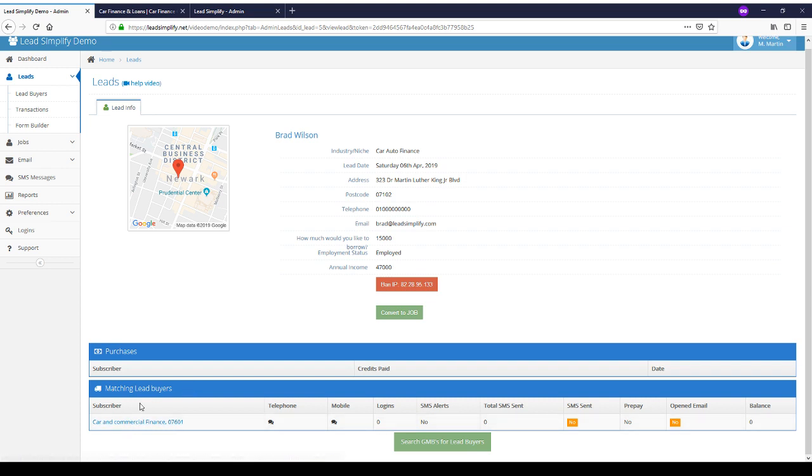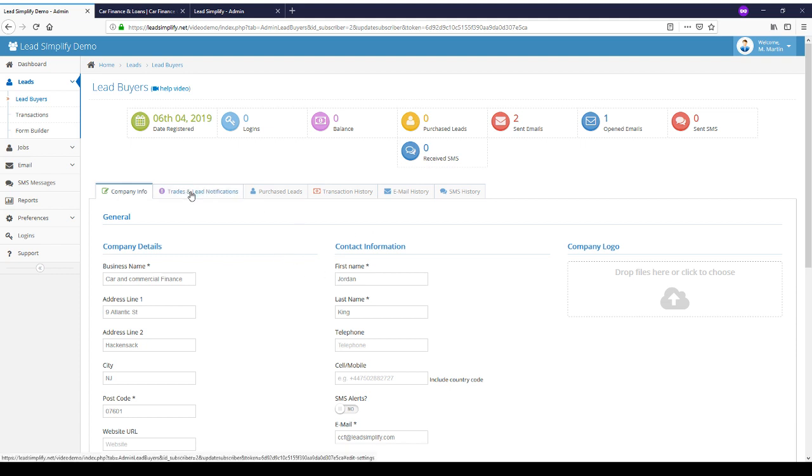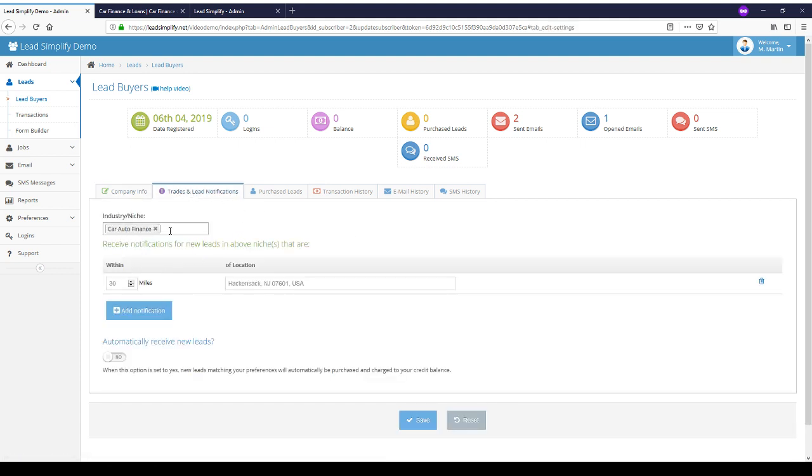We can also see that currently this lead has not been purchased, but we do have one matching subscriber or lead buyer in the system who matches the preferences of this lead. So if I just click on Karen Commercial Finance here, I can see that this person is subscribed to the car auto finance niche, and their preferences are for leads within 30 miles of this location.